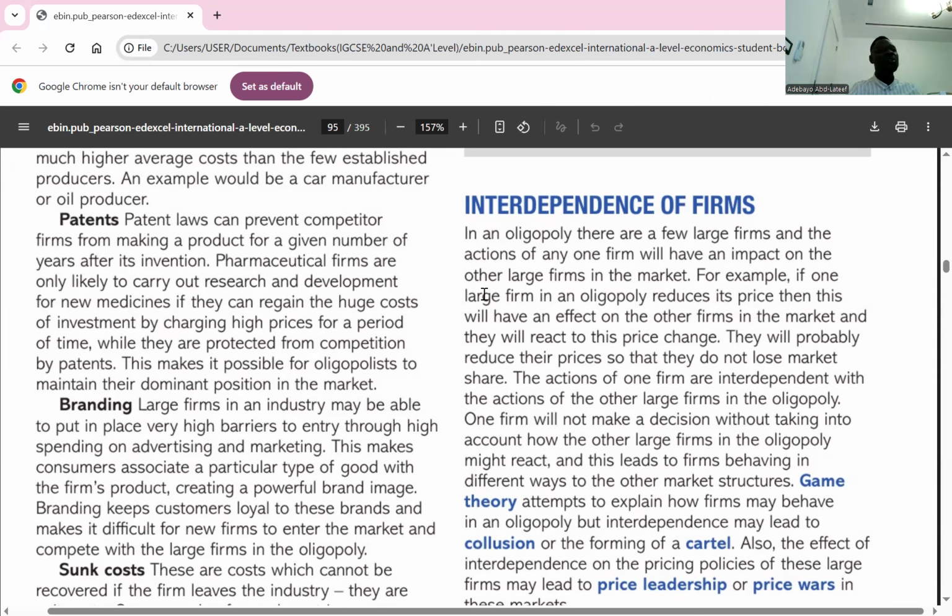So in oligopolistic competition, because they have to make decisions, and in the course of making those decisions, they have to take other firms into consideration. So that makes them behave in different ways. That will take us to what we call game theory, collusion, cartel. What does cartel mean? Cartel means a group of firms coming together to agree on price or to agree on supply. That's a cartel. So we'll talk about that in the next class.